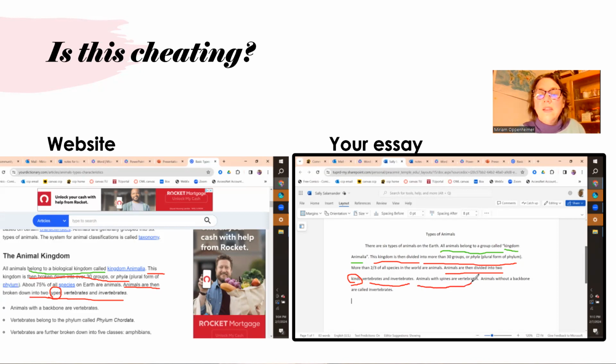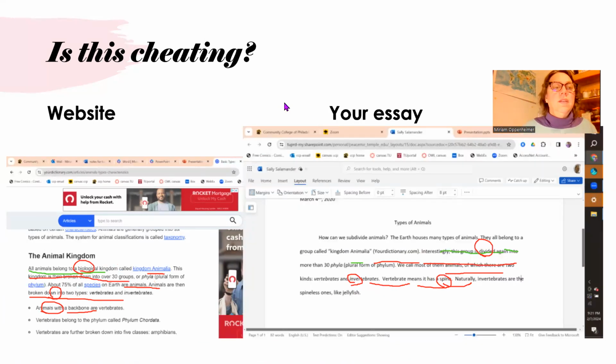Animals with spines are vertebrates. And here it says that animals with a backbone are vertebrates. Is that cheating? What do you think? It changed a couple of words, right? Group and kingdom. We just changed a couple of words. What do you guys think? Is that cheating? All right, erase this.